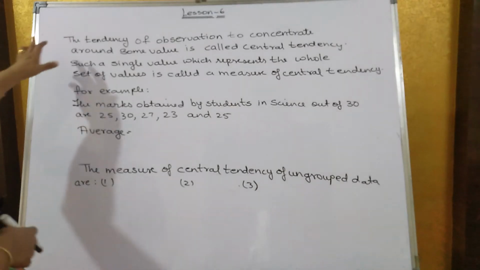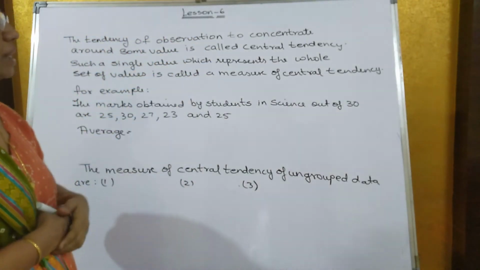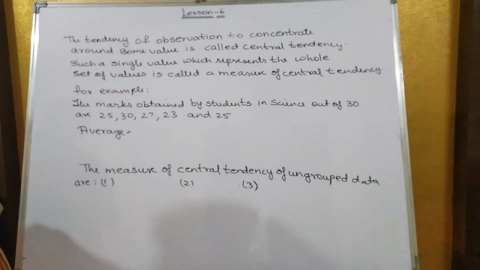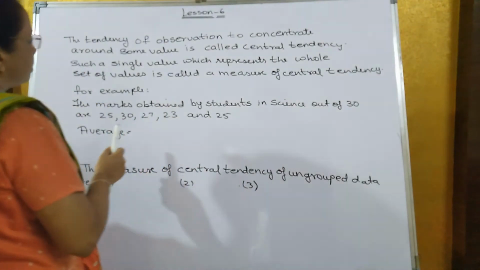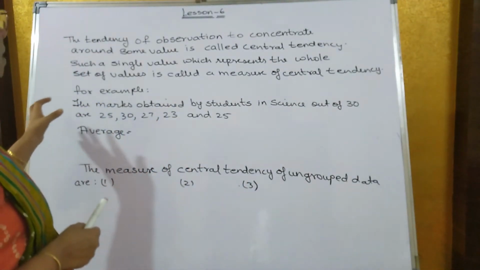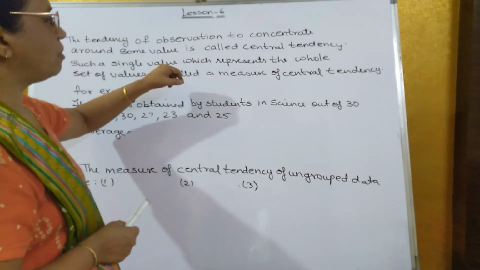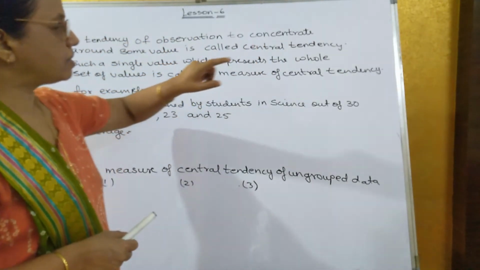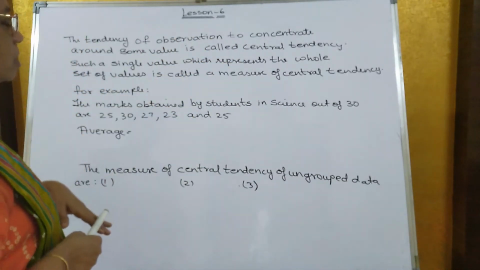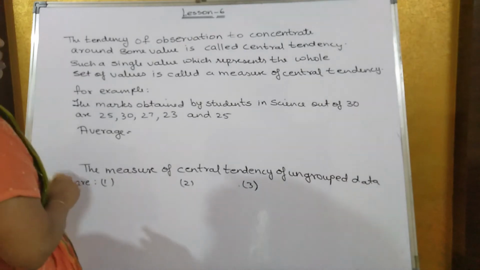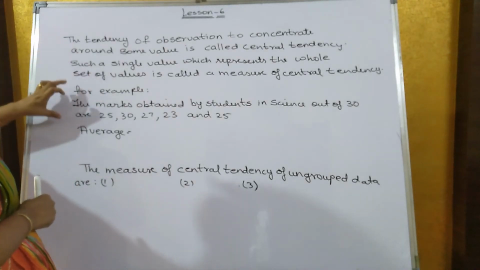Now lesson number 6. The tendency of observation to concentrate around some value is called what? Central tendency. Such a single value which represents a whole set of values is called the measure of central tendency. What is the meaning of this? If there are many values, then all these values concentrate around one particular value, and that value is called a central tendency. This value represents the whole set of values which is given, which is called the measure of central tendency. You'll understand much better if you take the example.